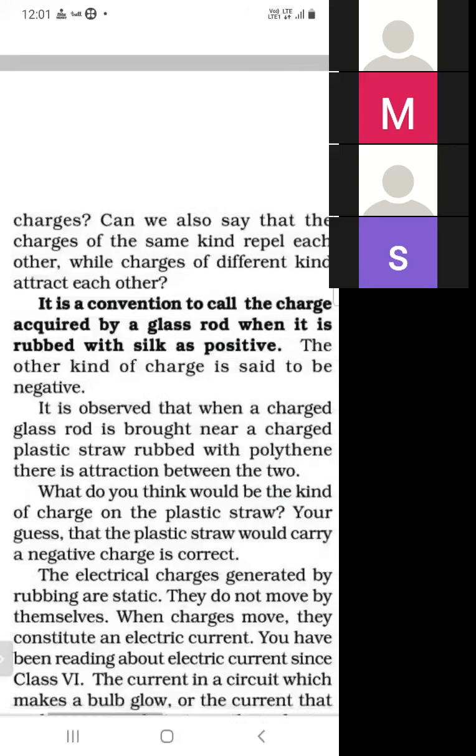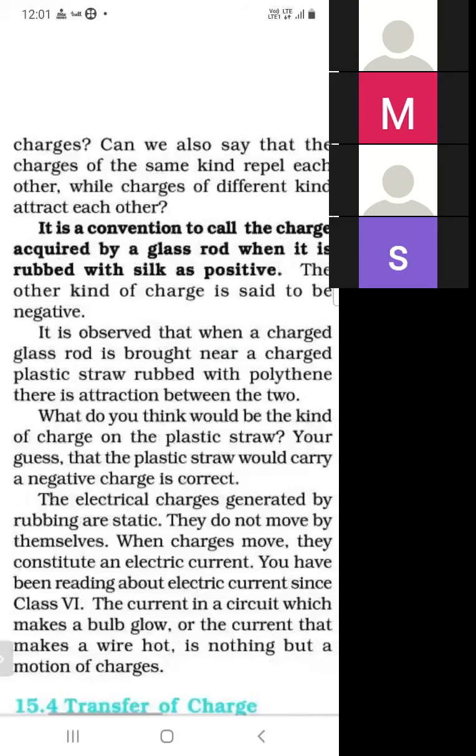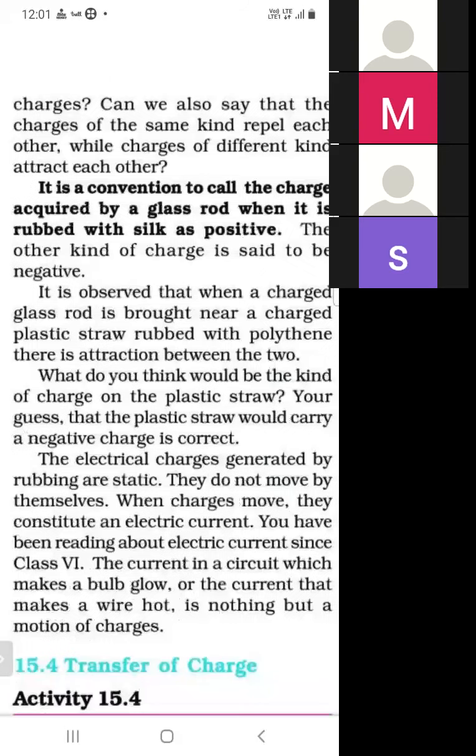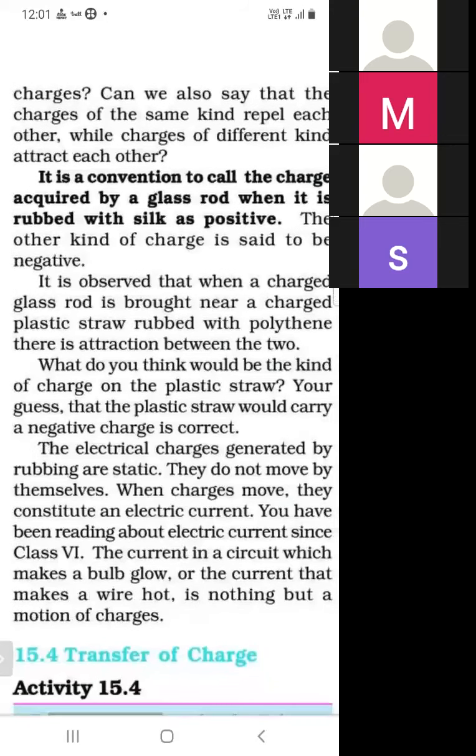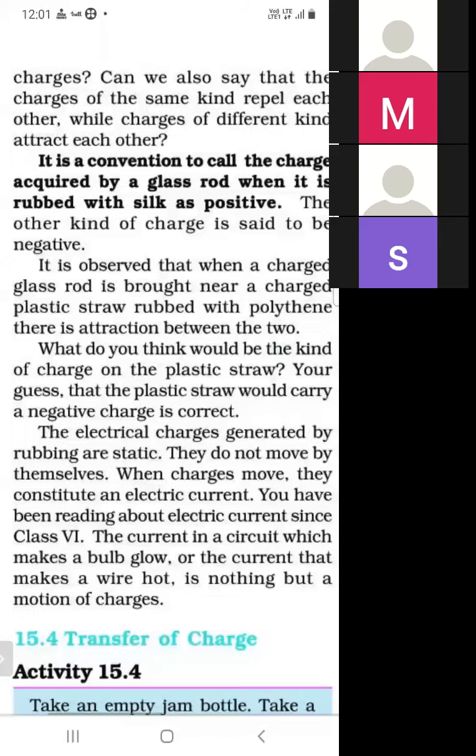So there are two types of charges. First is positive and second is negative. It is observed that when a charged glass rod is brought near a charged plastic straw rubbed with polythene, there is an attraction between the two. So what is the conclusion?